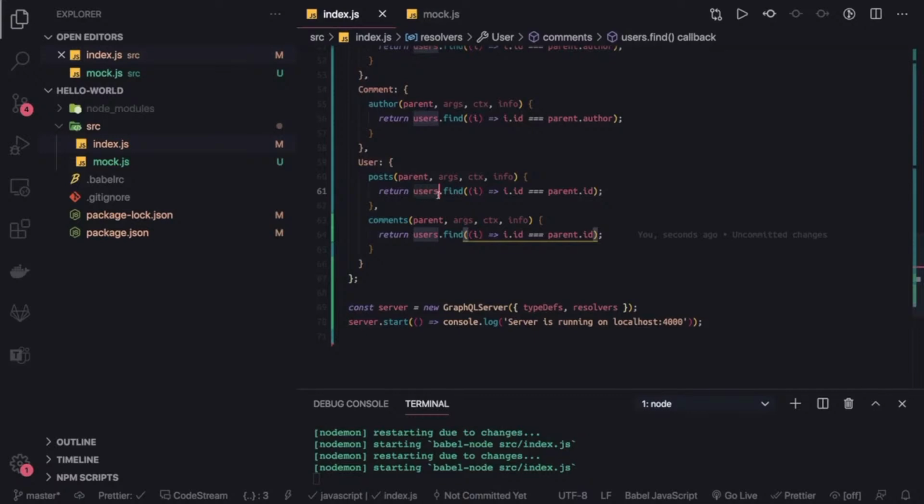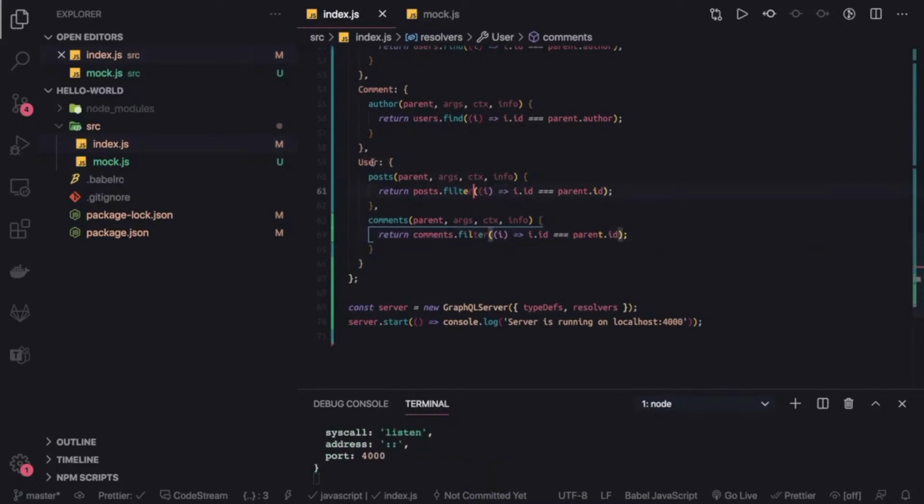So posts.find, and here also comments.filter. We can simply do filter because we are going to return an array. We are going to return all the posts of that user and the comments.